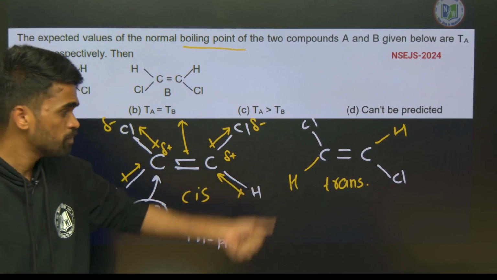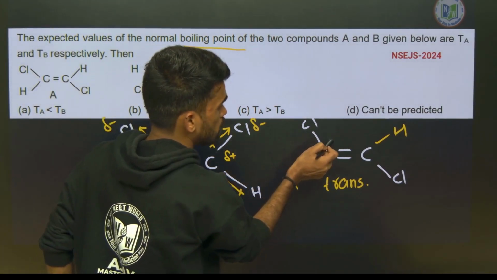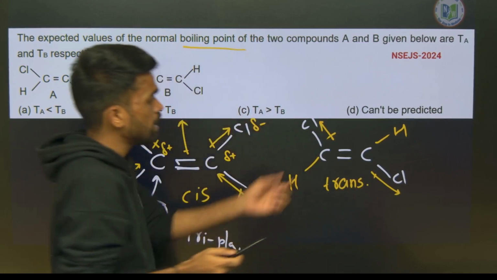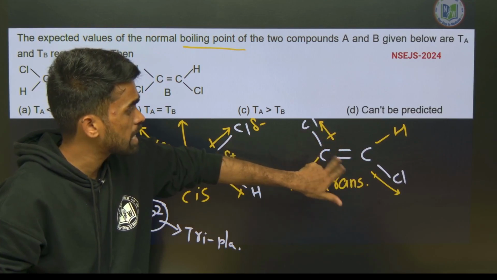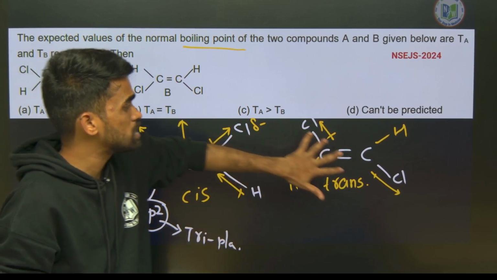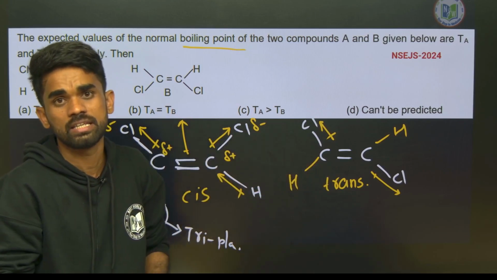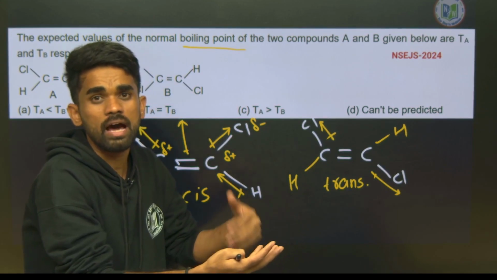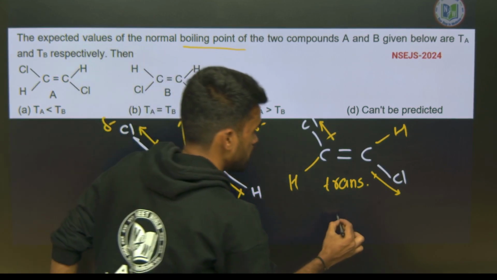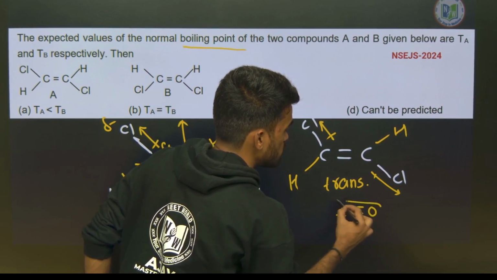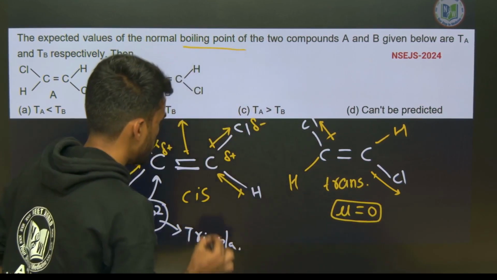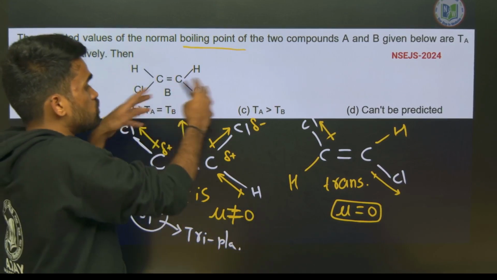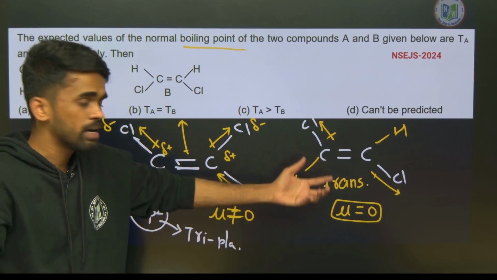But here, chlorine is more electronegative, so the dipole will be like this and here also like this. But see how these dipoles are arranged: they are exactly opposite to each other. So what happens to the dipole moment? They will cancel each other out. So overall the molecule has zero dipole moment. I can say it becomes non-polar, so here mu equals 0. What is mu? Dipole moment. It is 0 here and not equal to 0 here. Therefore this molecule is considered a polar molecule and this is not.